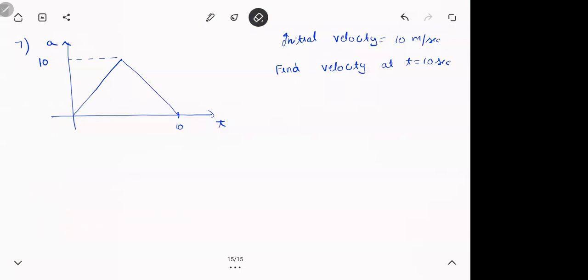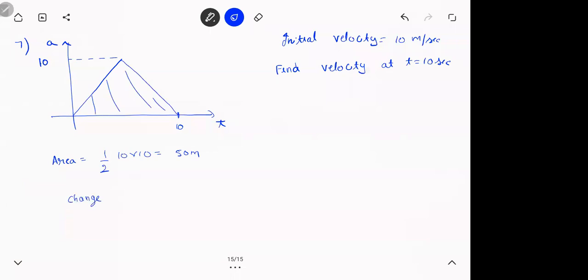This is easy only. इसका area कितना होगा? Half base into height ना? 50 meters. And if you know what is area? Area is change in velocity, which is V final minus V initial, is 50.